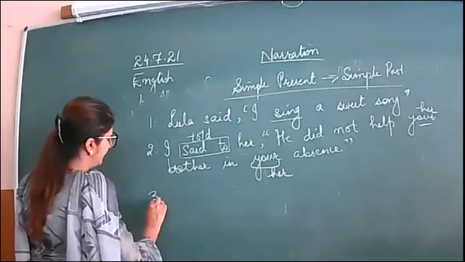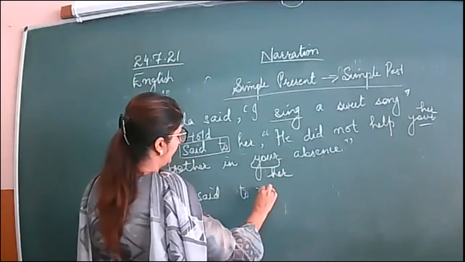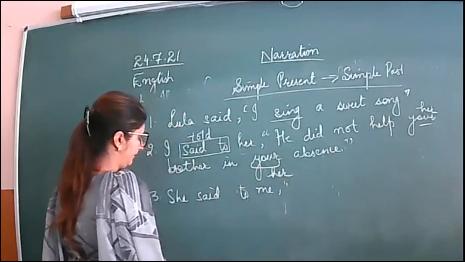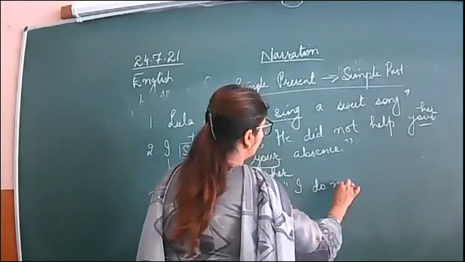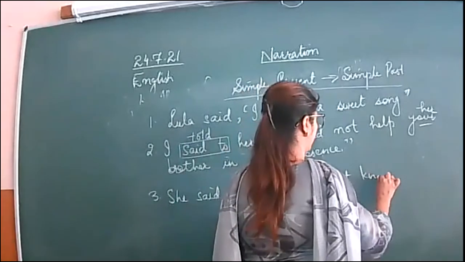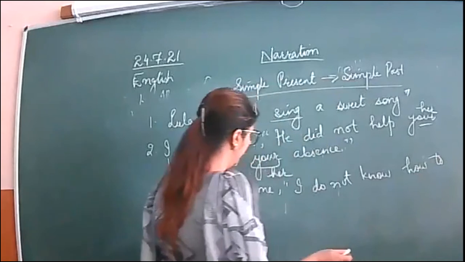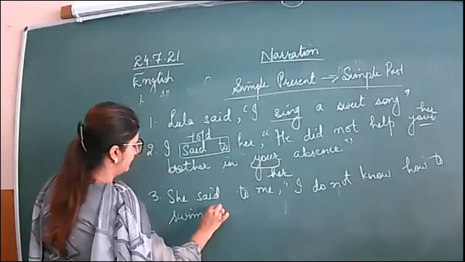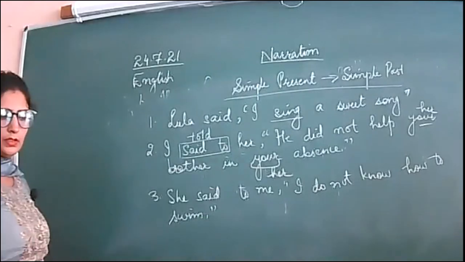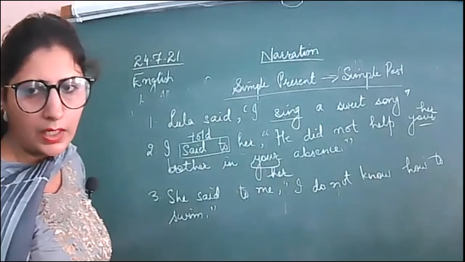She said to me, I do not know how to swim.